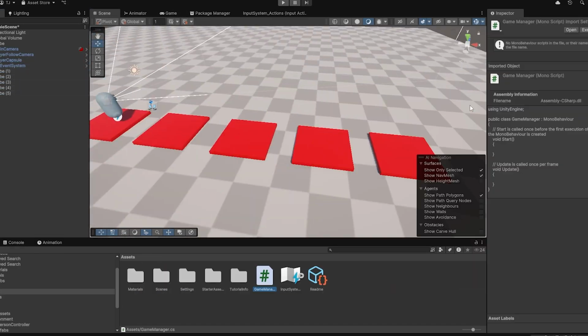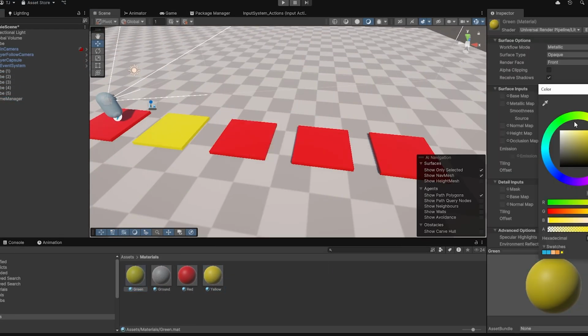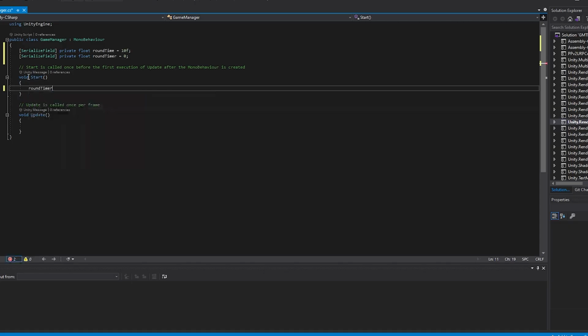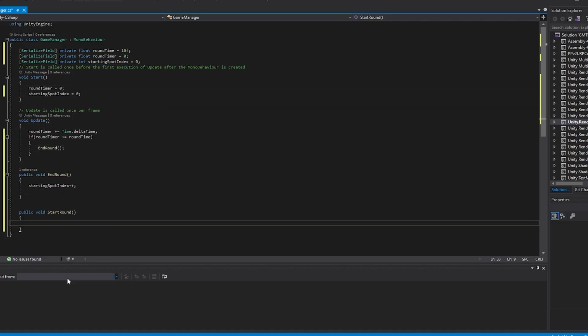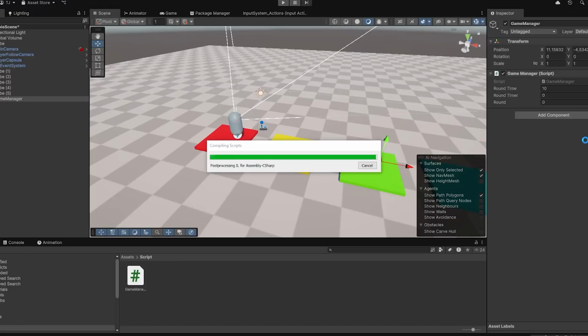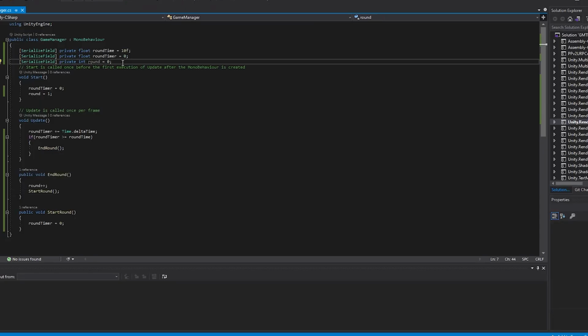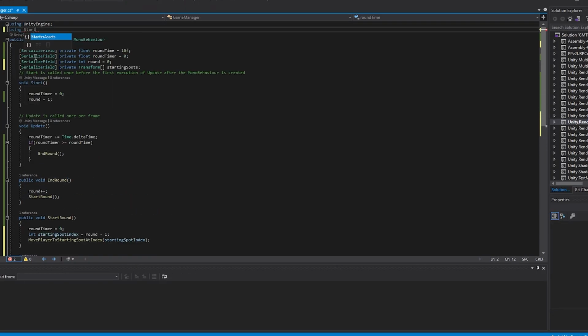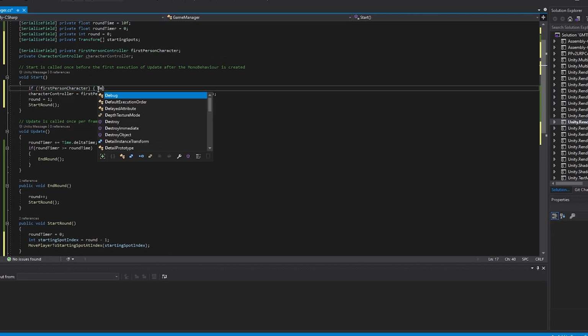I first created starting spots for each of the 5 clones, and I gave each clone a bright distinct color so that it's easy to tell them apart. Then I started on the time loop. So I started by getting the time loop to reset the player and control the next clone, and have the first clone perfectly reenact the player's movements.